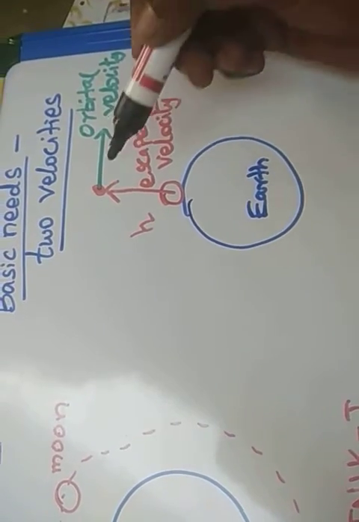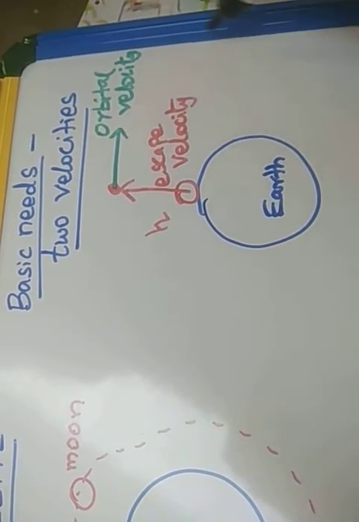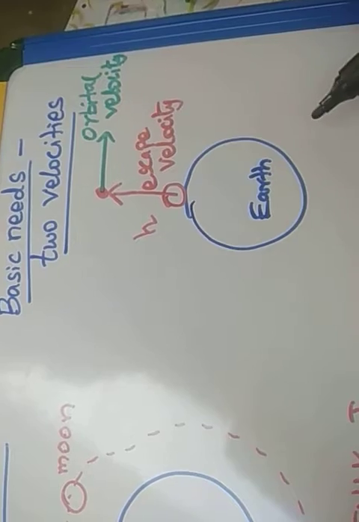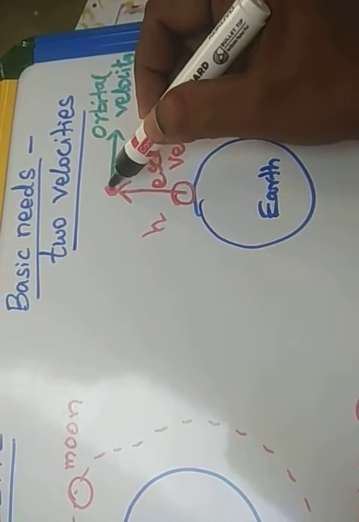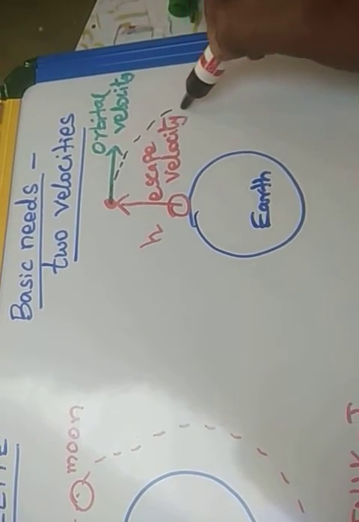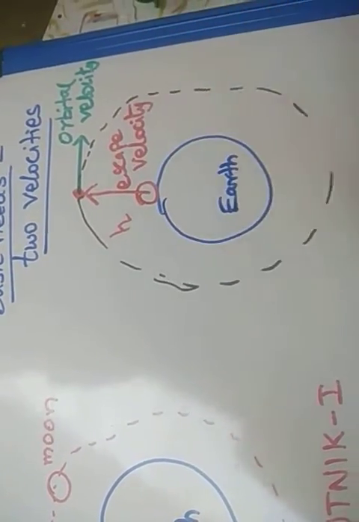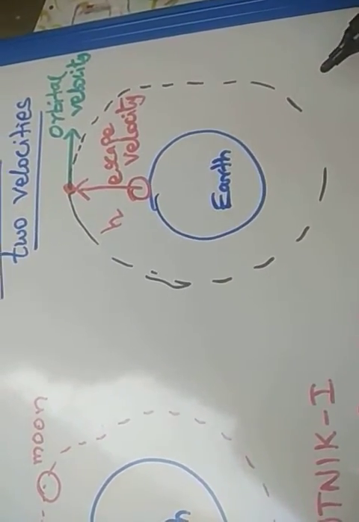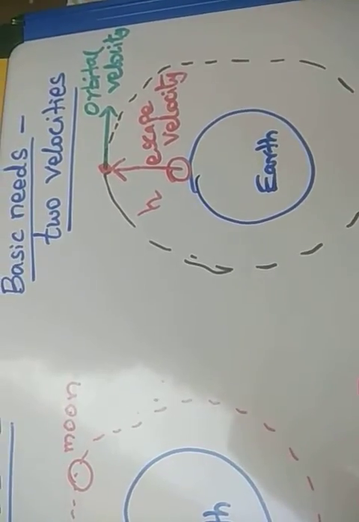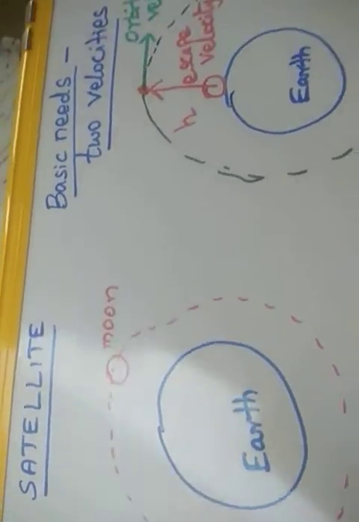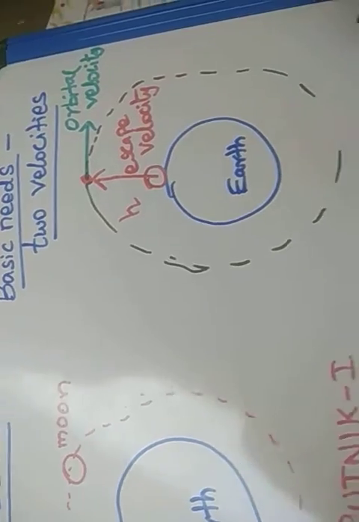Escape velocity is a vertical velocity, and orbital velocity is a horizontal velocity. Once the orbital velocity is given, the satellite will revolve around the earth in a circular orbit by obeying a centripetal force.